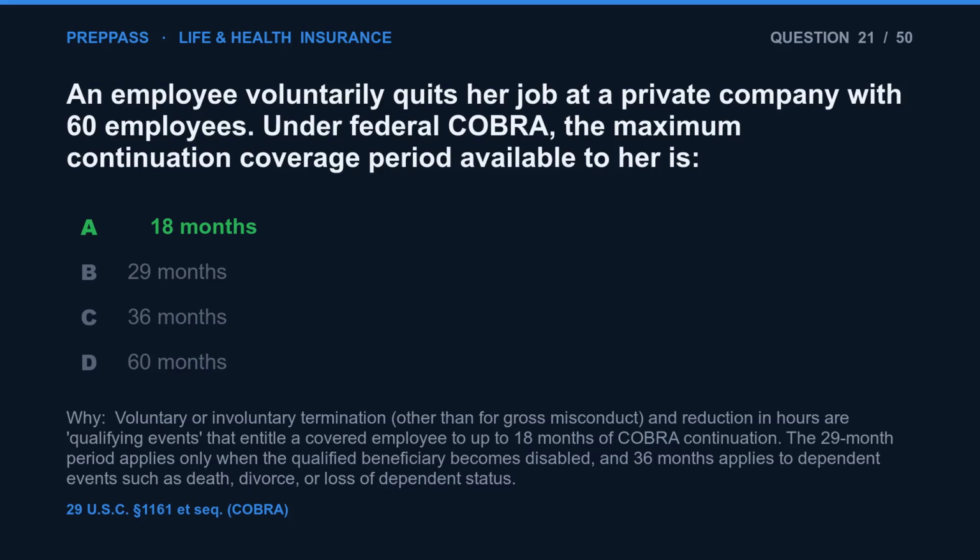The correct answer is A. Voluntary or involuntary termination, other than for gross misconduct, and reduction in hours are qualifying events that entitle a covered employee to up to 18 months of COBRA continuation. The 29-month period applies only when the qualified beneficiary becomes disabled, and 36 months applies to dependent events such as death, divorce, or loss of dependent status.